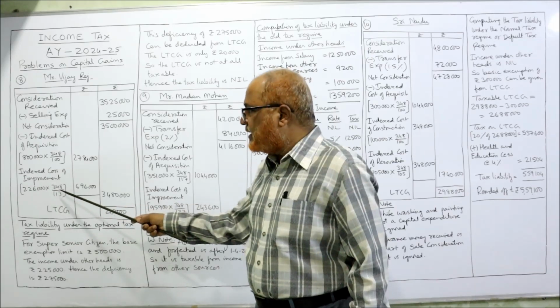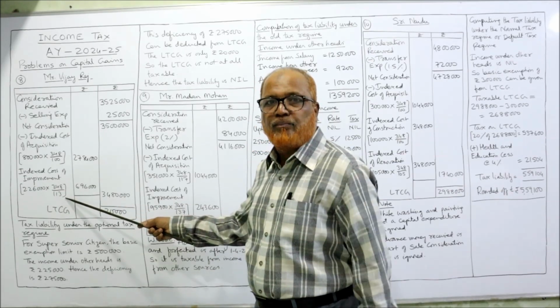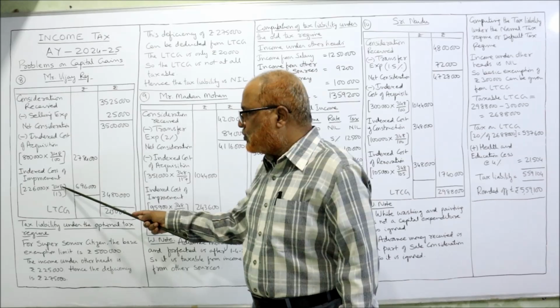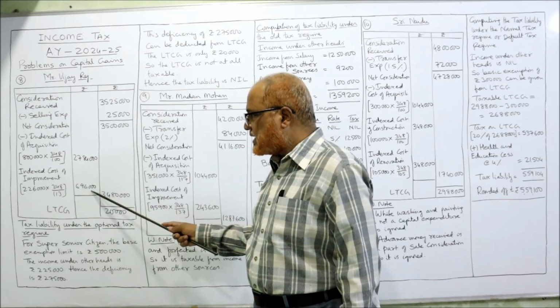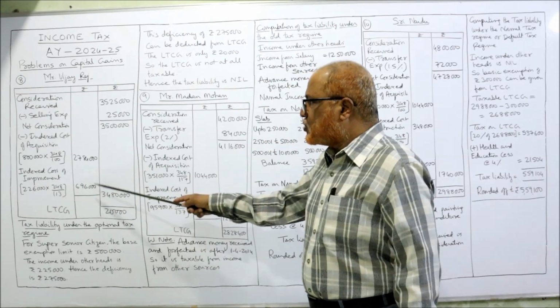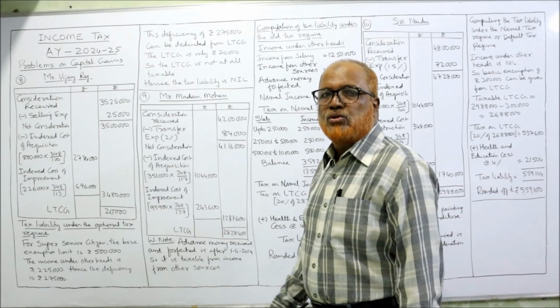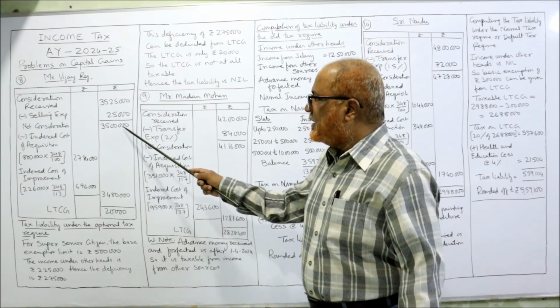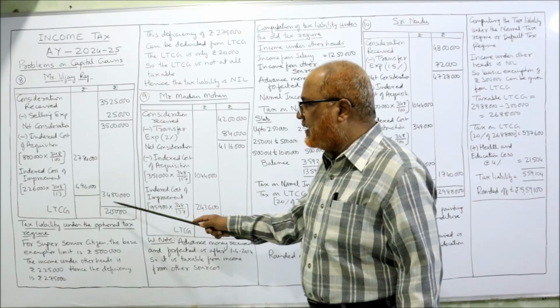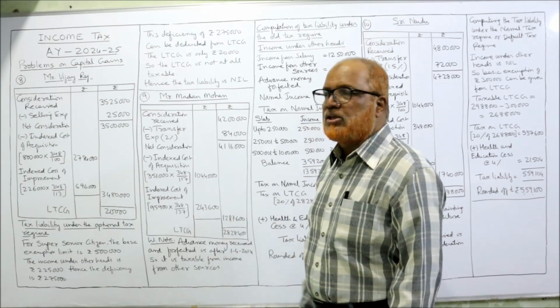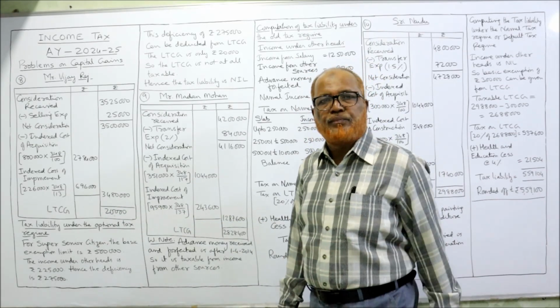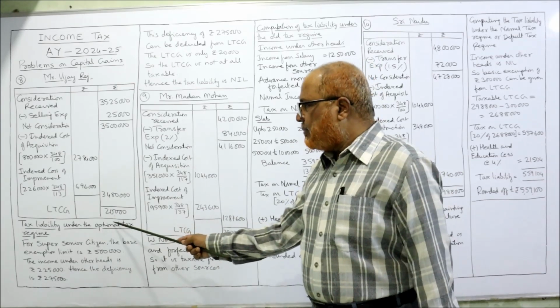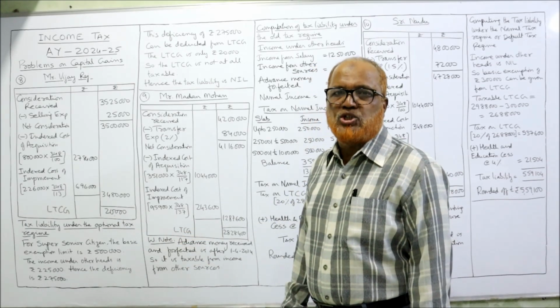At that time the inflation index was 113, given in the problem. So 2,26,000 into 348 by 113, 6,96,000. Take the total of this, 34,80,000. Now subtract. 35 lakh minus 34,80,000, long-term capital gain is 20,000. That's it.